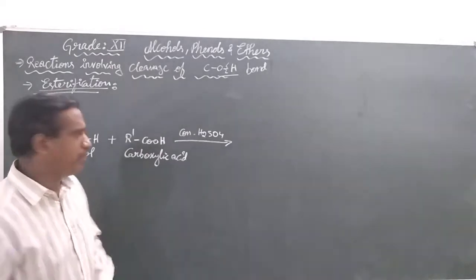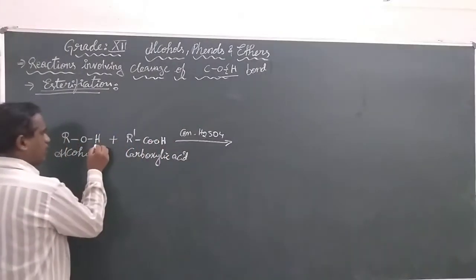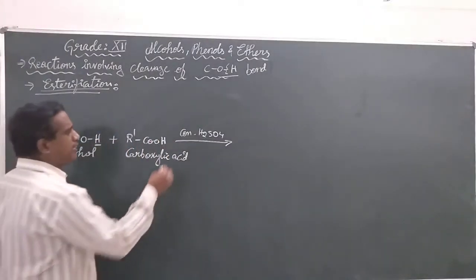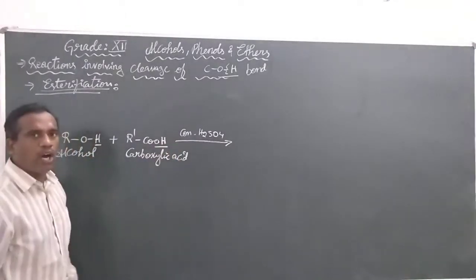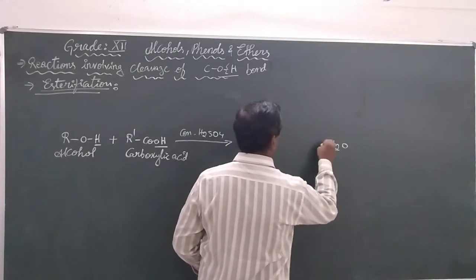Dehydration means the breakage of the oxygen-hydrogen bond. The hydrogen from here and the OH from here are cleaved as H2O.